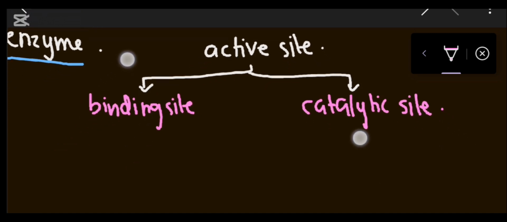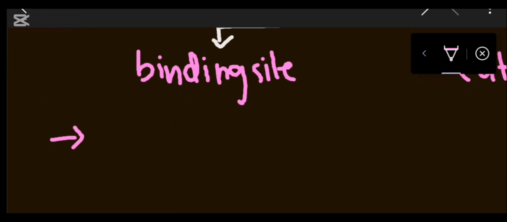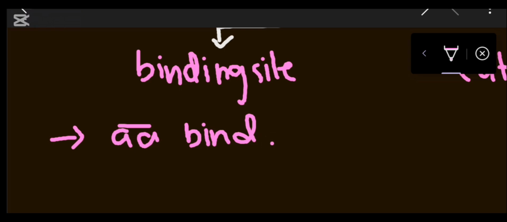Now what is the difference between the binding site and the catalytic site? Here you can see some specific amino acids are present which directly attach to the active site. A specific amino acid binds to the active site, so this is known as the binding site.